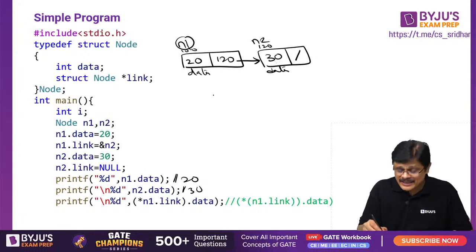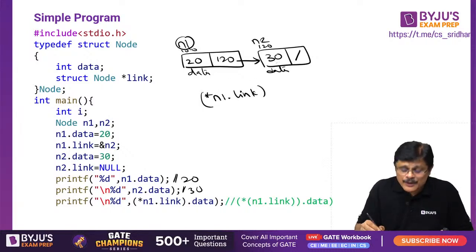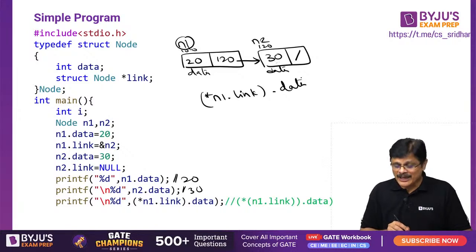How can you print that? N1 dot link is actually a pointer to this node. Whenever you have a pointer, what you can do is star of the pointer, dot data. This needs to be done, my dear friends. Am I clear? The parenthesis is compulsory. Why is this particular parenthesis compulsory, my dear friends?